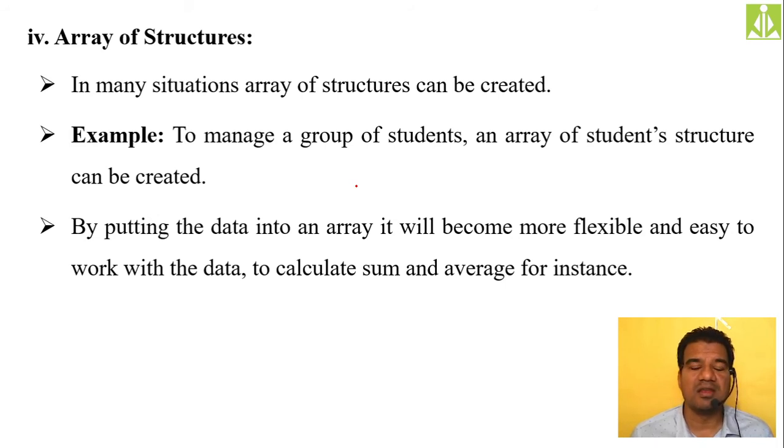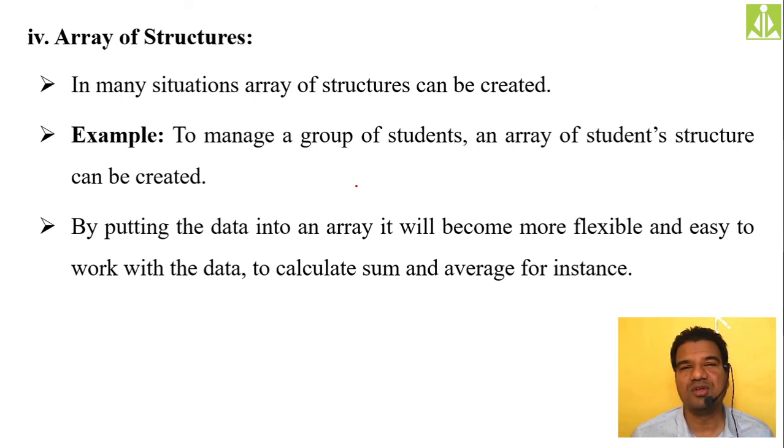But again, if you are creating 60 different variables, there is an ambiguity of remembering the name, an ambiguity in accessing the structure variables. So to avoid this ambiguity and confusion, we can go for an array of structures. Here, all 60 structure variables are under one common name.